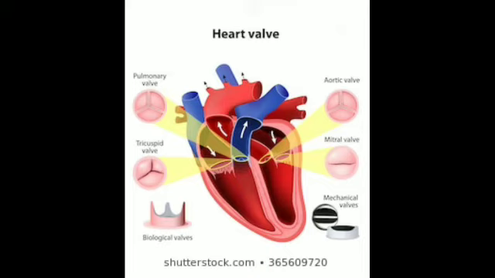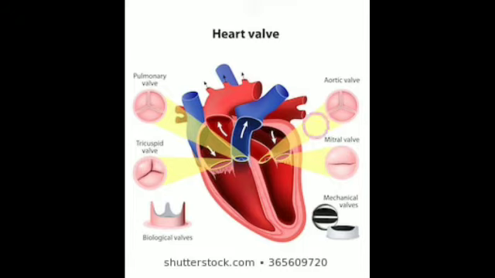Then the pulmonary valve or the semilunar valve lies between the right ventricle and the pulmonary artery. Then the aortic valve, this semilunar valve lies between the left ventricle and the aorta.